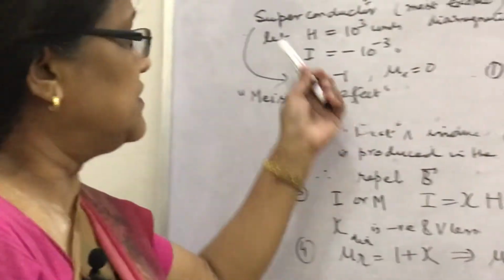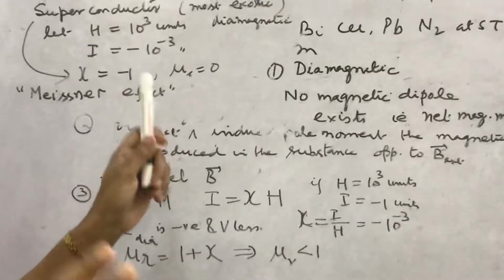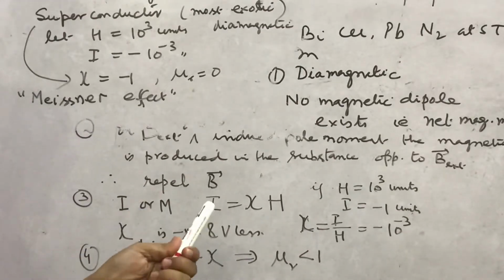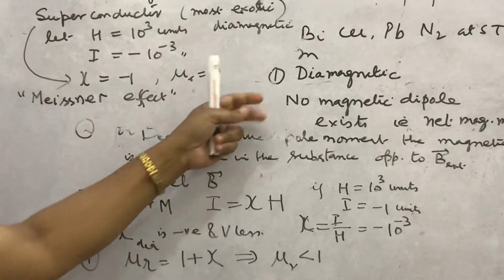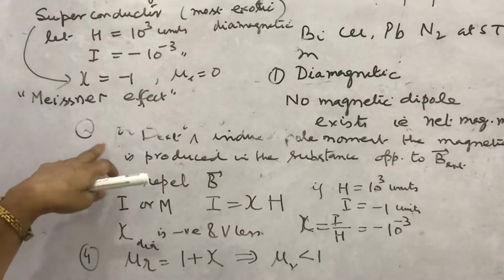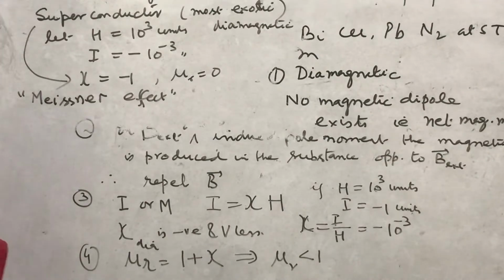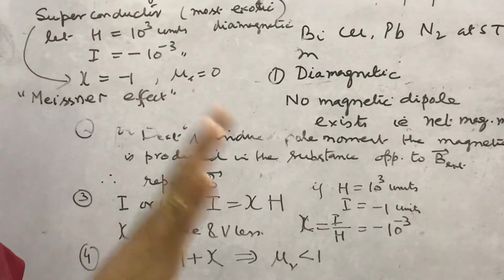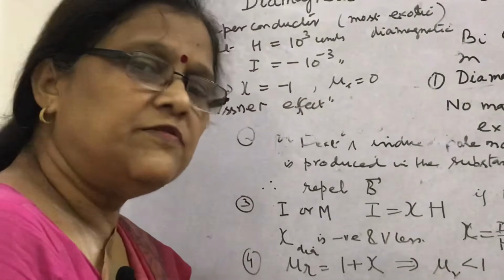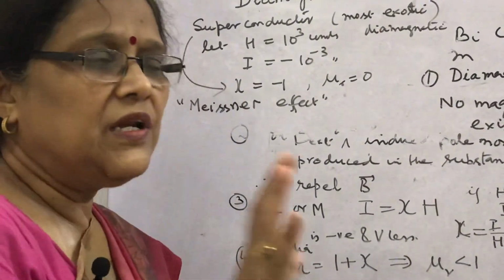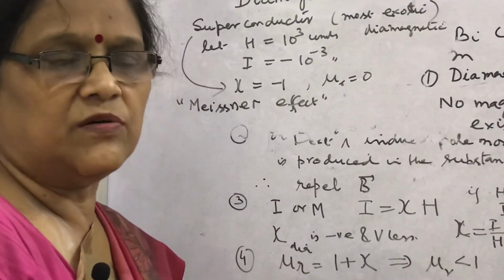Now, this is the case of superconductors. We were discussing the properties of diamagnetic materials. So, we have discussed no magnetic dipoles. When placed in external magnetic field, they acquire the magnetism very feeble in the direction opposite to the magnetic field. That is why we say that they are weakly repelled by the magnetic field also.